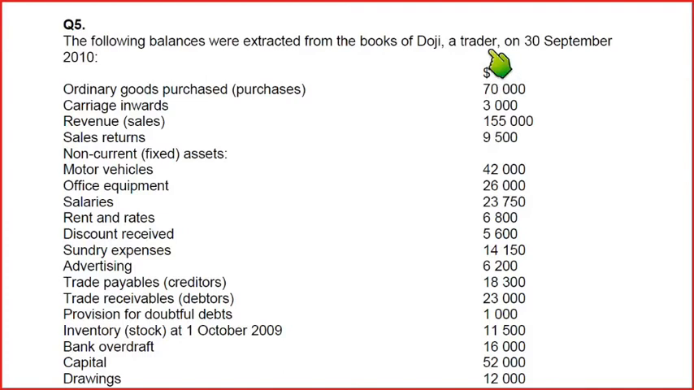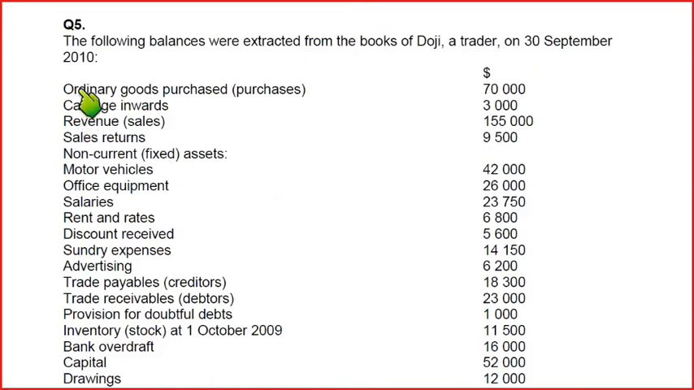Now if Doji's financial year is ending on 30th September, after 30th September comes 1st October. So basically the business was started on 1st October, and if the current year is ending in 2010, it must have been started in October 2009. Okay, 2009 was at the start of the year. Now let me read the values for you.